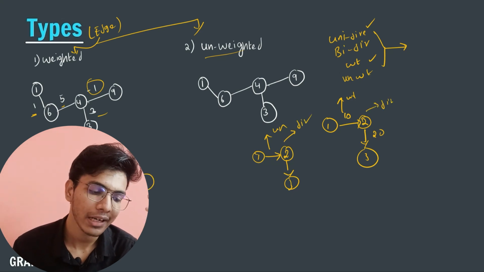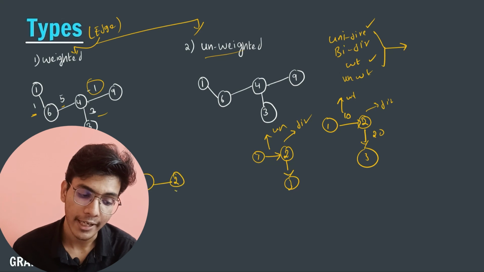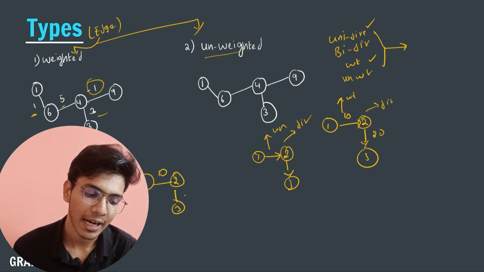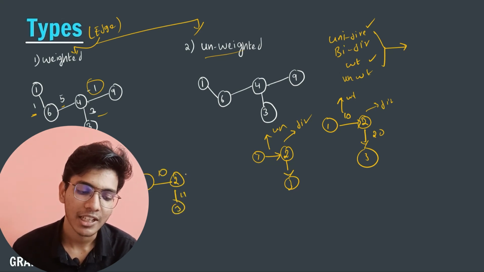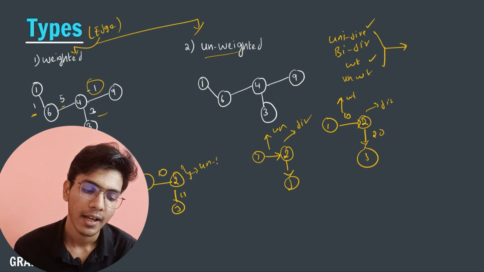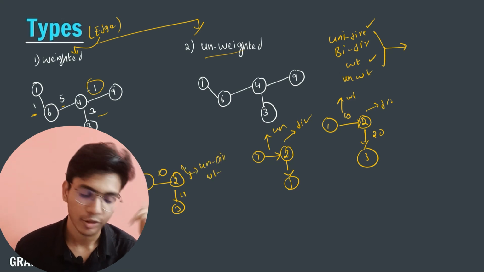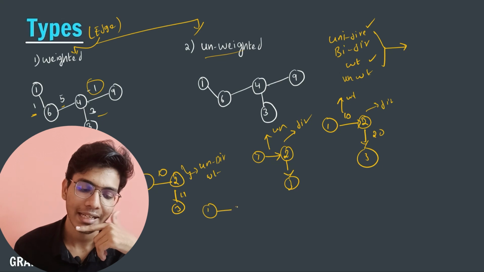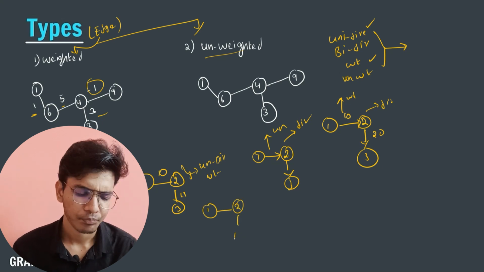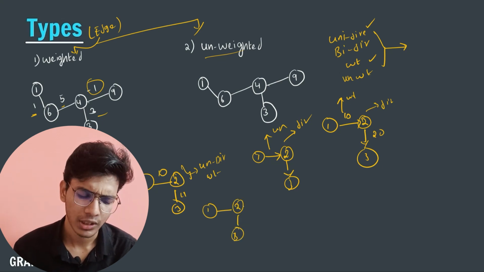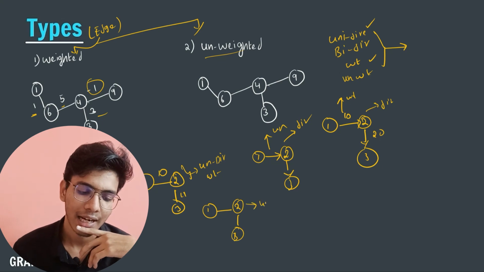Similarly, I can also have an undirected graph with weight. So here you can see that I am creating an undirected graph with some corresponding weight. This is an undirected graph with some weight associated with it. Similarly, I can create an undirected graph with no values, with no edge values. Here this is an undirected and unweighted graph.